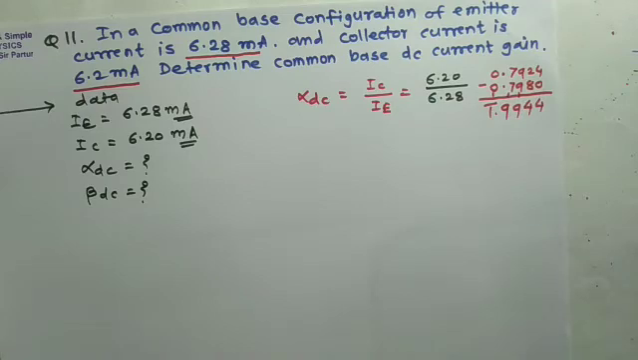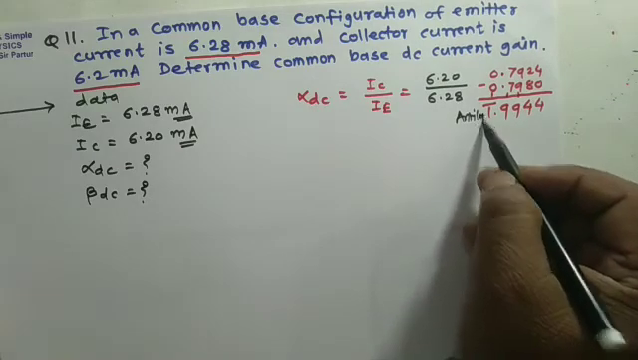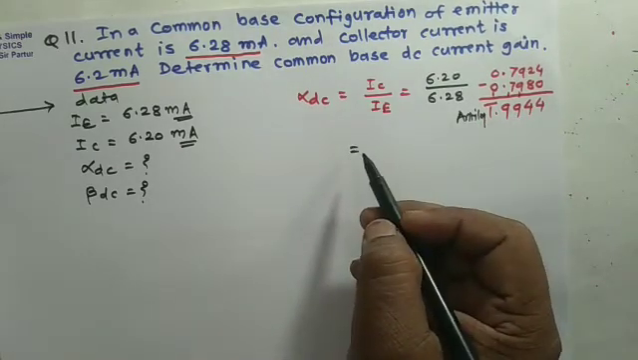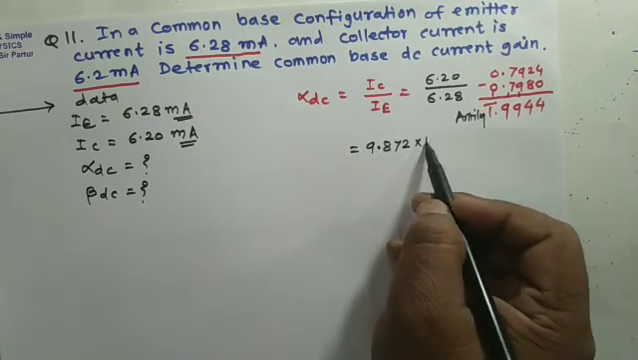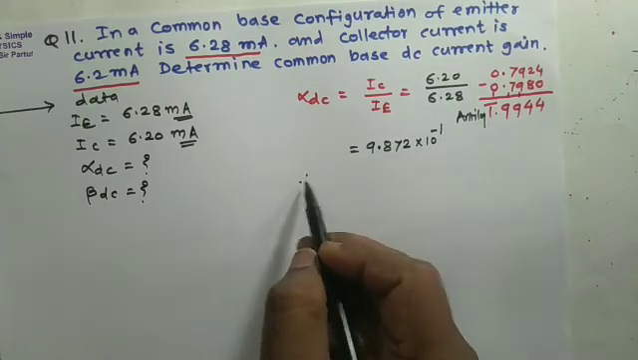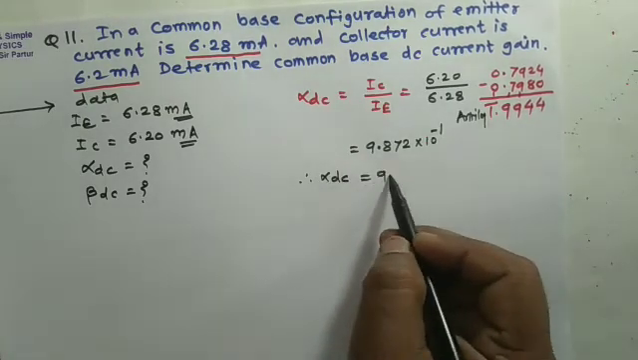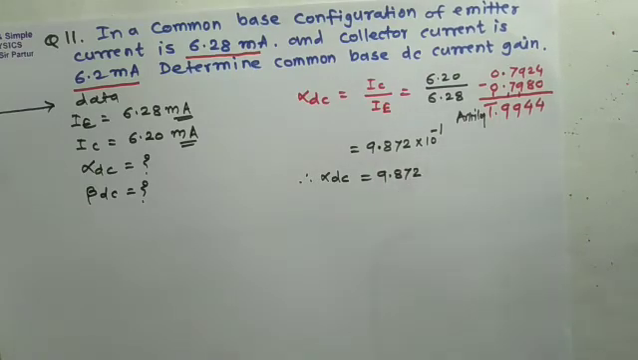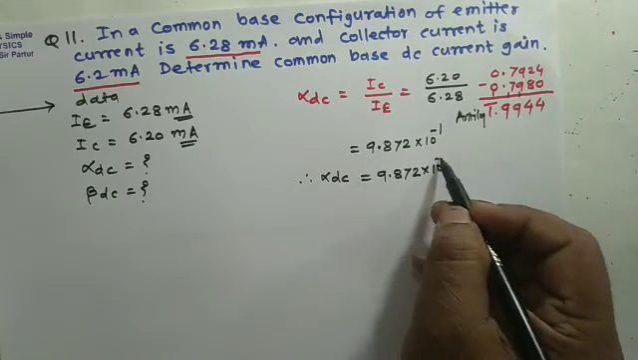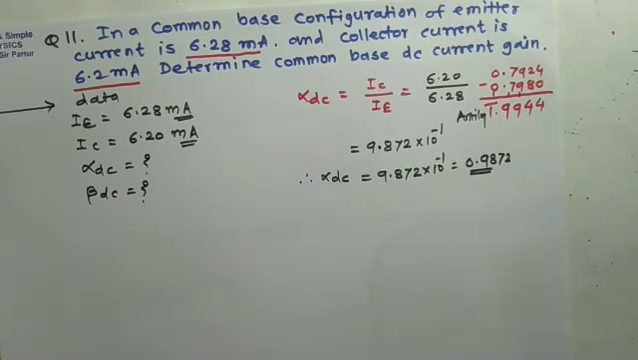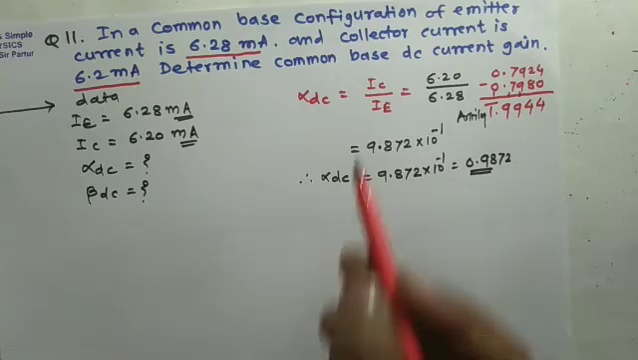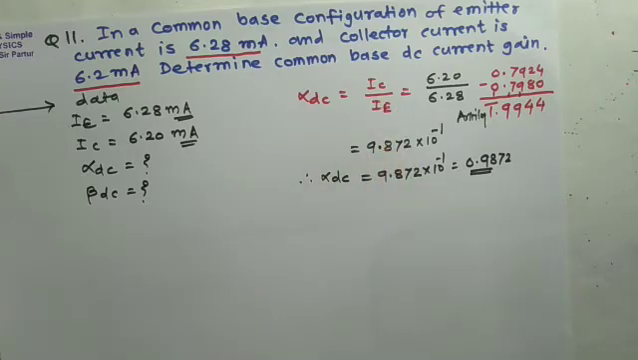So if we take antilog of 0.99 in 4, 4 is mean difference. That gives us 9.872 into 10 to the power minus 1. Therefore, alpha DC gives us 9.872 into 10 to the power minus 1, or 0.9872. So here alpha DC has no unit because the same current is divided by current, same quantity.